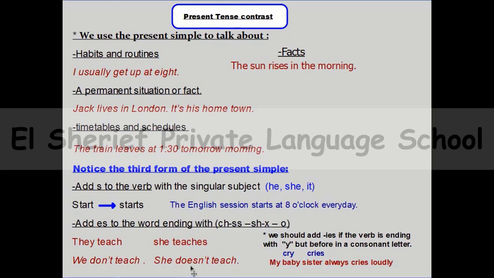What about the negative form? Of course, if we need to make the negative form of present simple, we will go and think about the verb. Here, I usually get up at 8. So if I want to use not in this example, you will go to the verb.